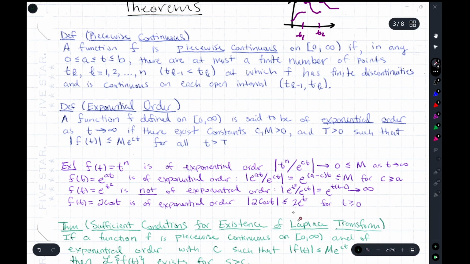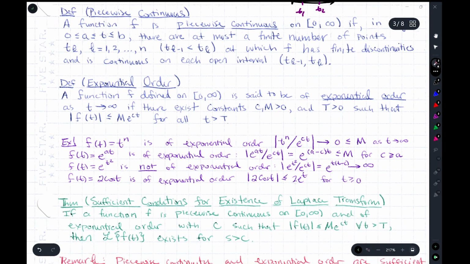And we get that 2 cosine t is less than or equal to this. And we didn't have to choose c equals 1. We could choose pretty much any positive c there and get the result. But this is just for illustrative purposes. All we need to find is one again.